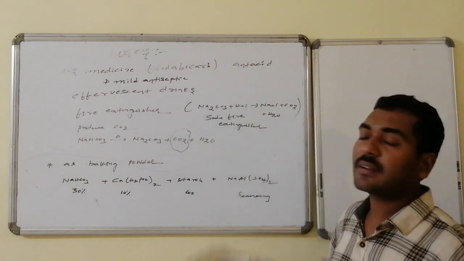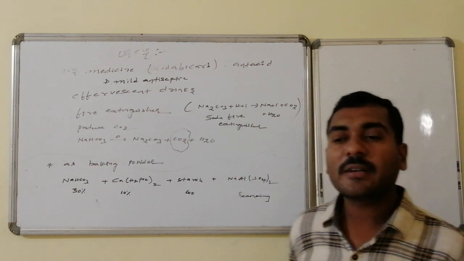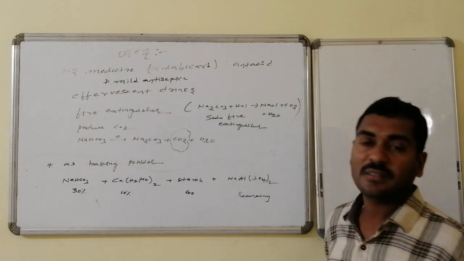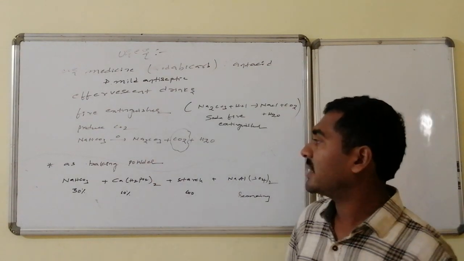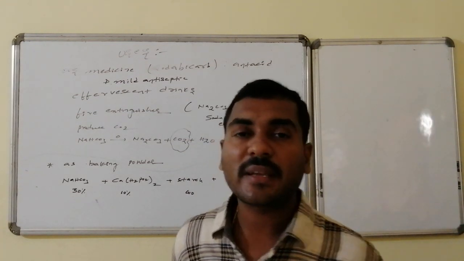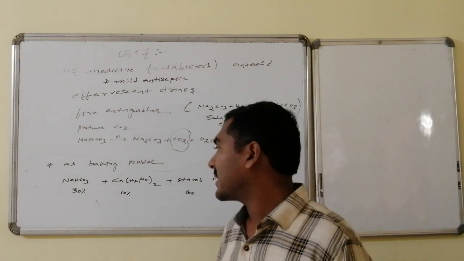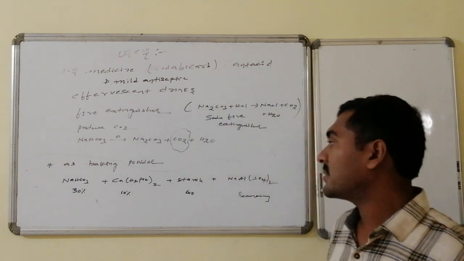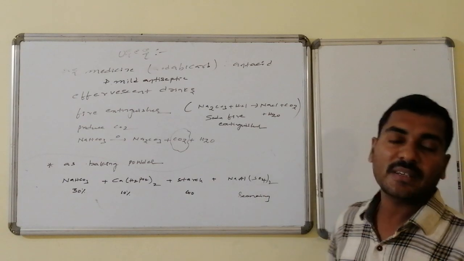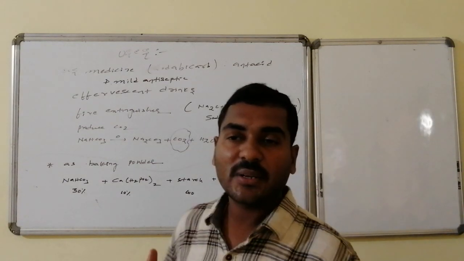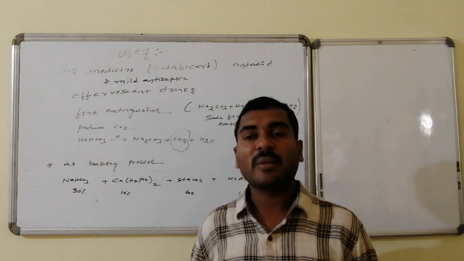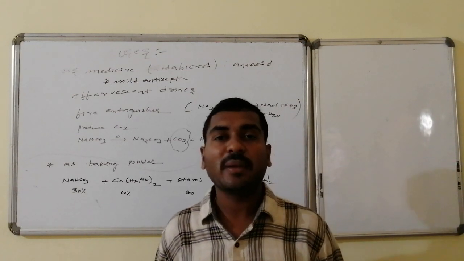These sodium bicarbonate based fire extinguishers are called soda fire extinguishers, and it is used to produce carbon dioxide wherever necessary. And the major use of sodium bicarbonate is as baking powder. Baking powder mainly consists of sodium bicarbonate, calcium dihydrogen phosphate, starch, and sulfates of sodium aluminium. Such combinations are present, and this is generally used in making bakery items, known as baking powder.